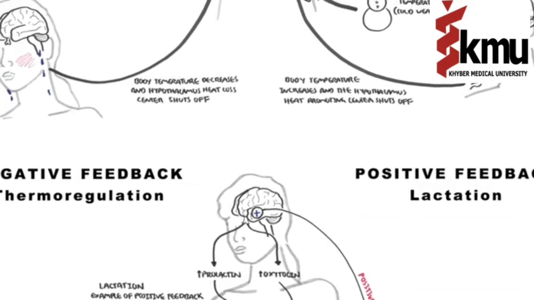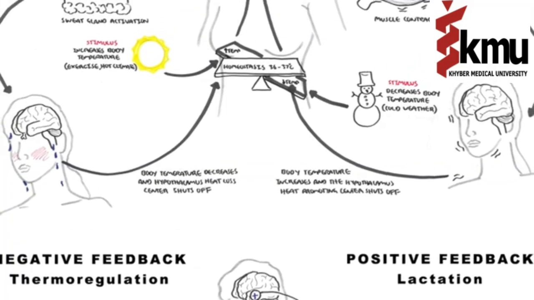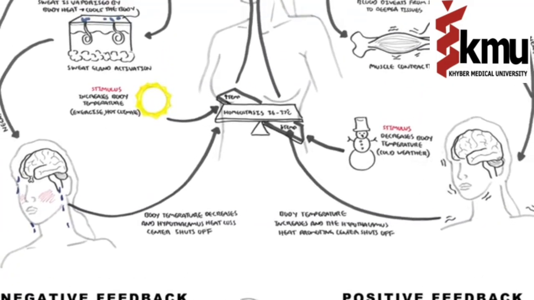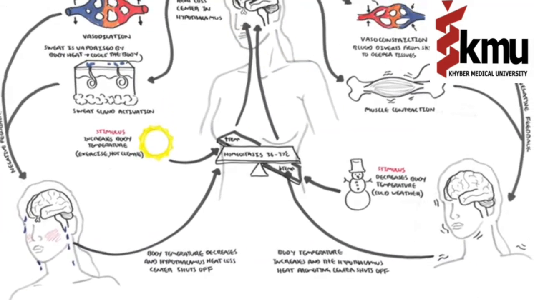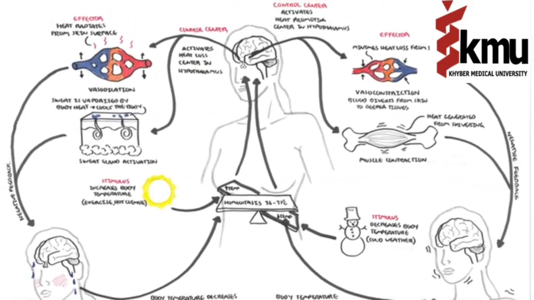So I hope you enjoyed this video on homeostasis. We looked at the two main mechanisms. The main mechanism of homeostasis is through negative feedback, but also there's something called positive feedback, which is important to know.